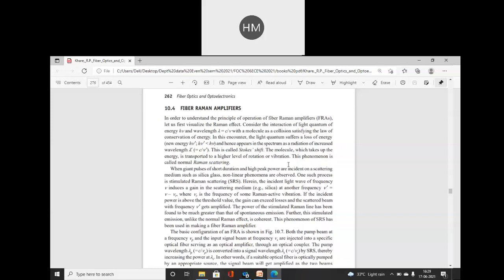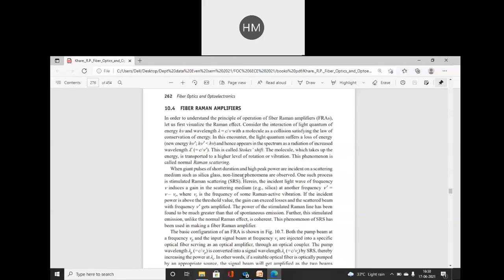In the same scattering process, energy will be transferred, phonons will be generated, and that energy will be given to the original signal. The molecule which takes up the energy is transported to a higher level of rotation or vibration. This phenomenon is known as Raman scattering. The same thing which we have discussed.